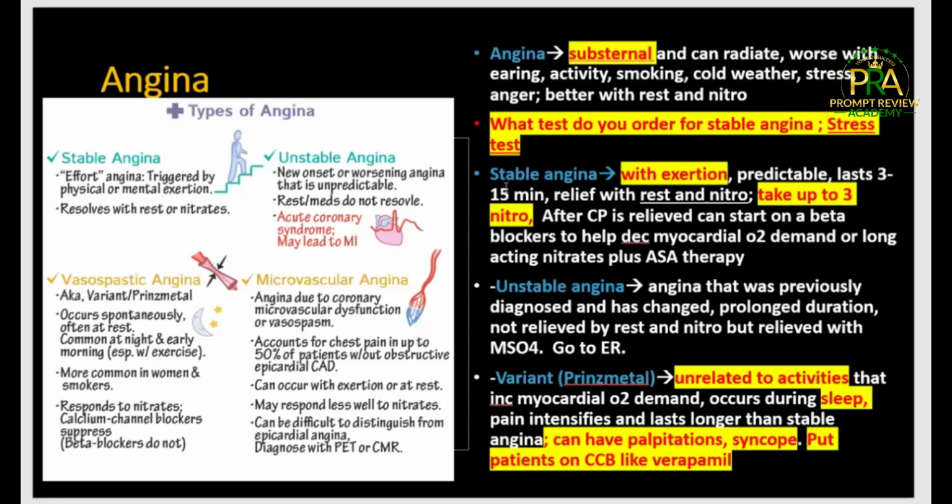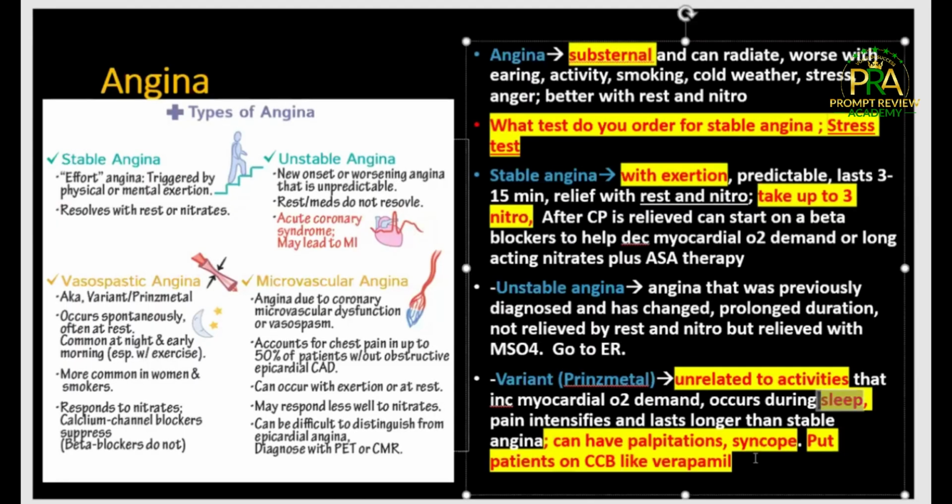And another important thing here is that you should remember it can happen at rest. It can happen when they are sleeping. So this sleep here, don't think it's just there for this thing. It happens at rest. So this is the one that is caused by coronary spasm.